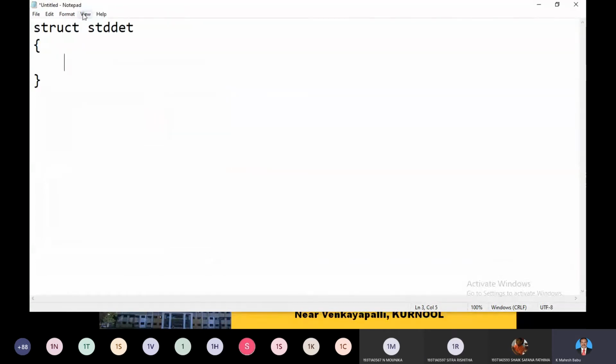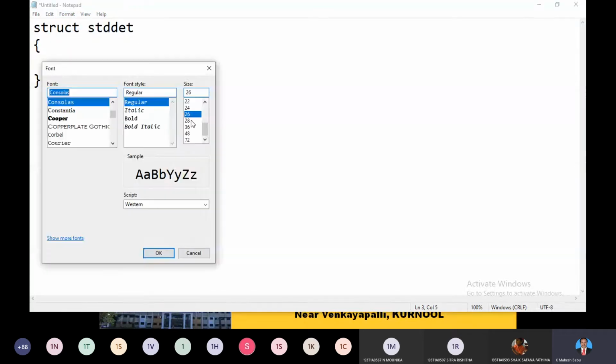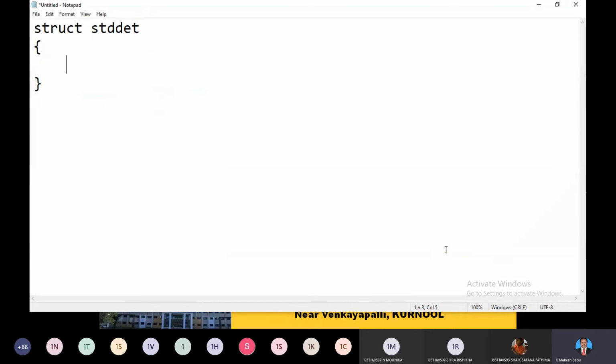Please recall the information. We already came across this in first year. Right? So struct is a keyword. With that keyword, you define one structure with the name of std, det or student details like that. Here I can mix different data types. It may be the same, it may be different or anything. But all together we are giving a proper name. Say for example, I am maintaining student details. Student will have a roll number. So think that my roll number is in integer form.